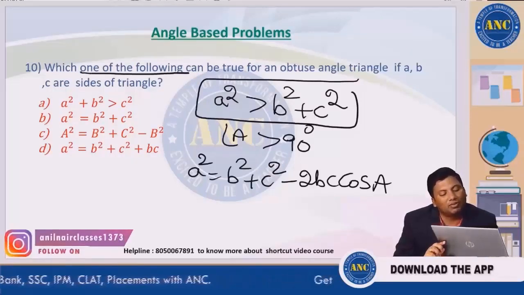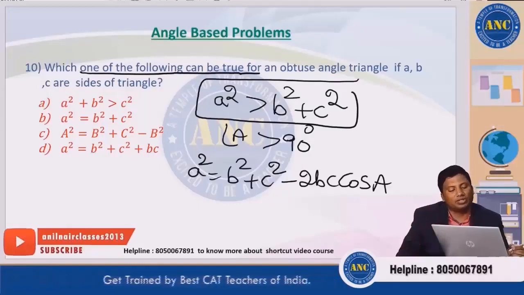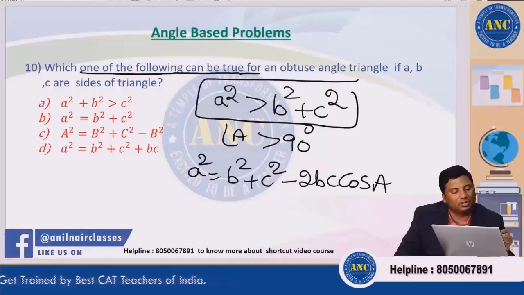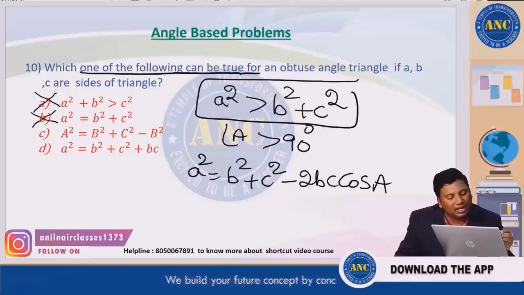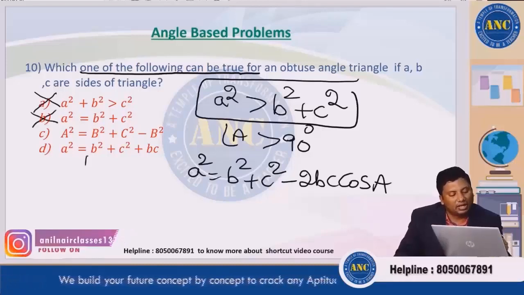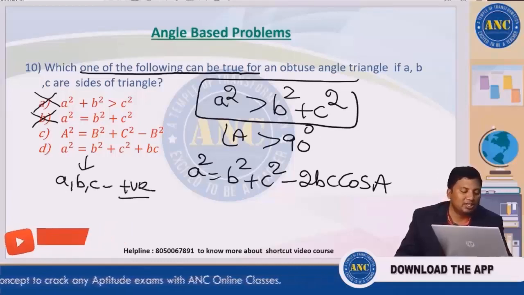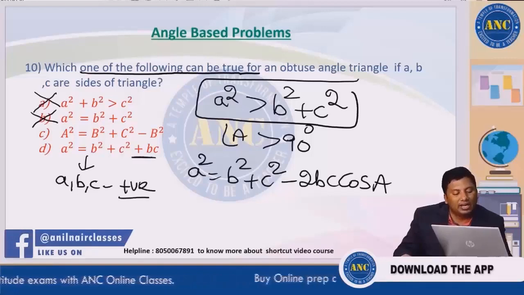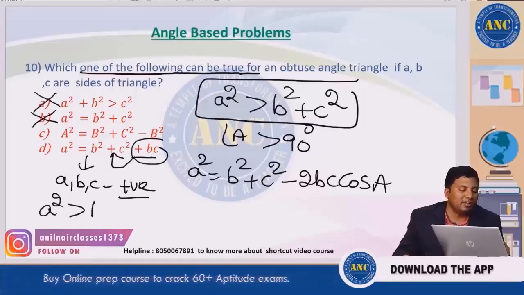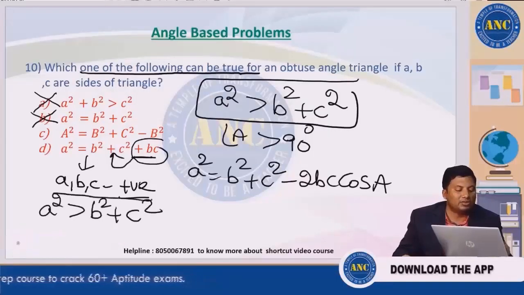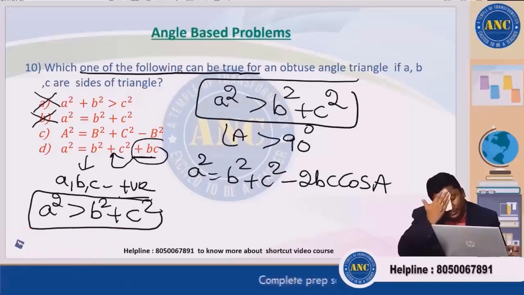The question is, which of the following can be true? One out of the four is true for an obtuse angled triangle. Now by looking at the question, the first is incorrect. First is for an acute angled triangle. Second is for a right angled triangle. Here a, b, c are positive because they are the sides. To B square plus C square I am adding something, so definitely the value of A square is greater than B square plus C square.